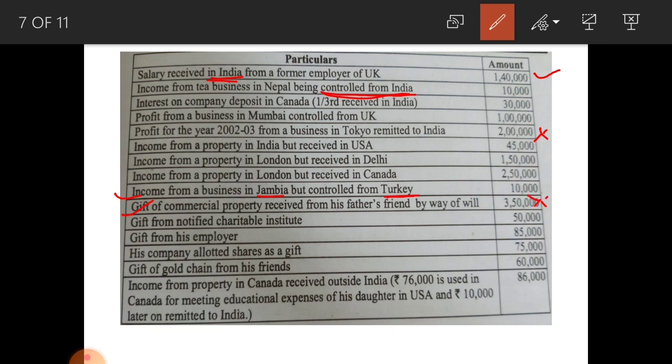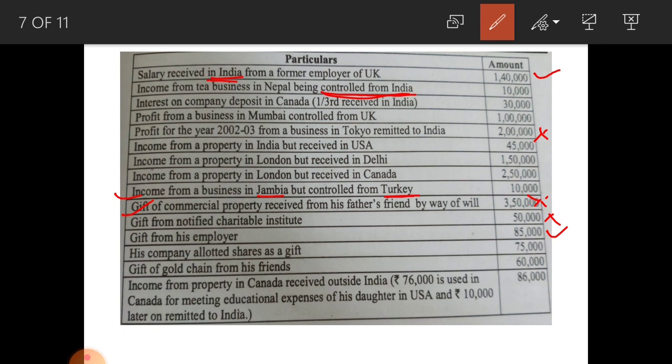And the next one, gift from notified charitable institution. This one is also exempted because it is from a notified charitable institution. Next one, gift from an employer is taxable in the hands of all 3 categories, because here they didn't mention the country of the employer. That means you have to assume the employer is in India only, so it is taxable.